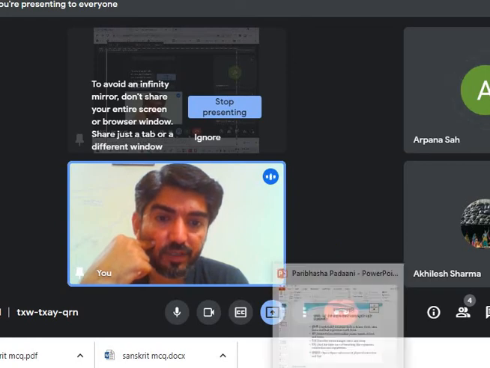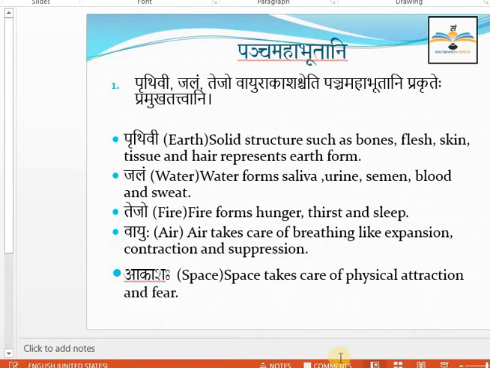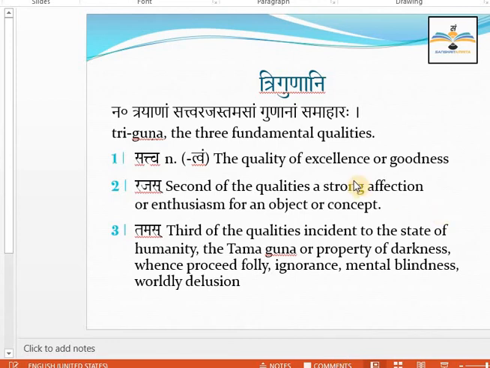Sir. Okay. Let us see. Trigunani. Remember this line for exam purpose. Trayanam sattva rajas tamasam gunanam samahara is called trigunani.